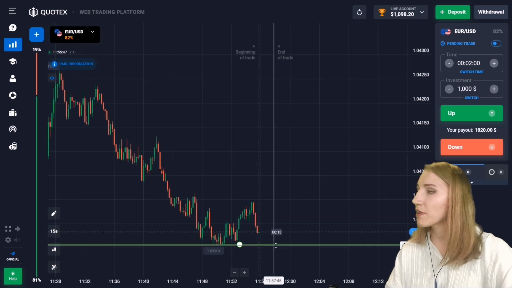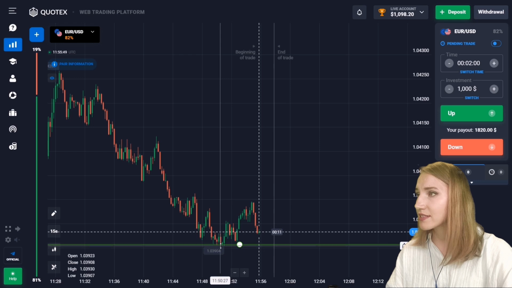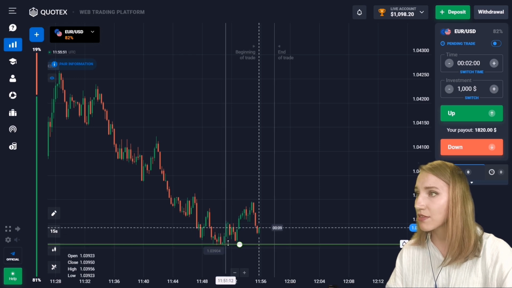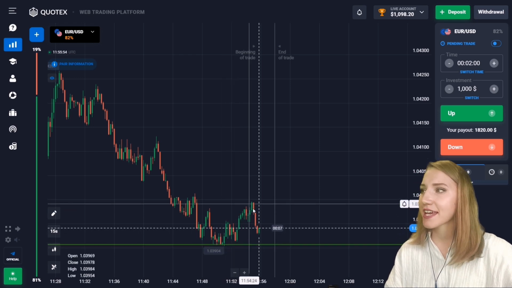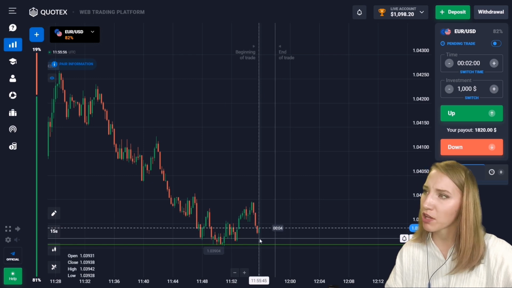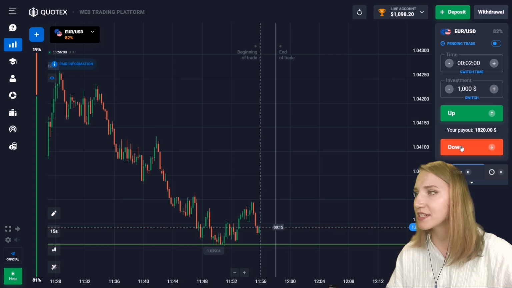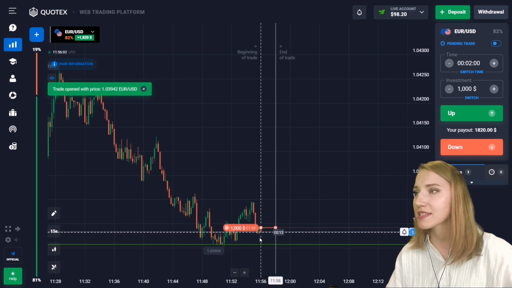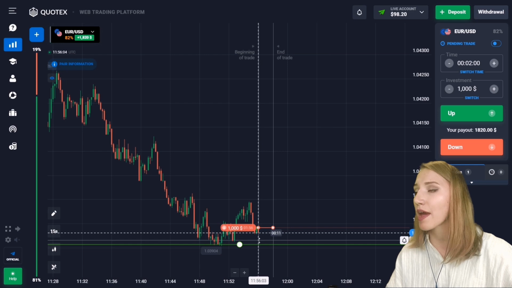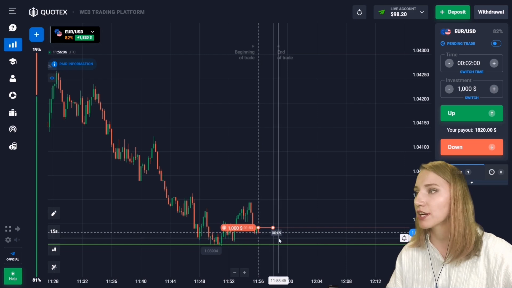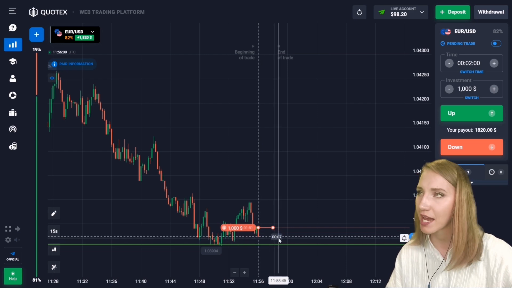So here you can see the support level, and after the downtrend the price touched this level, then bounced up, and now the price is again approaching this level. Here I will open a trade for 2 minutes with down, because I think the price will continue to move down, and perhaps this level will be broken through, because there is very good potential for a decrease. So guys, let's check what can happen here.